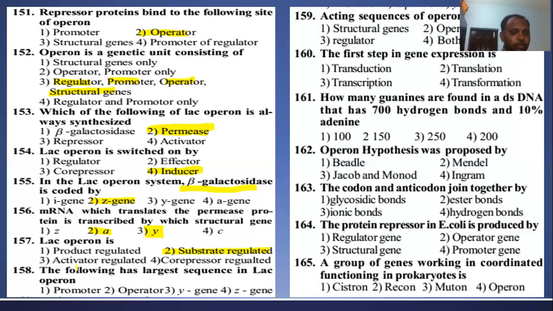Next question number 158. Which of the following has the largest sequence in the lac operon? The largest sequence in the lac operon is the Z gene. The Z gene is the largest structural gene, right?